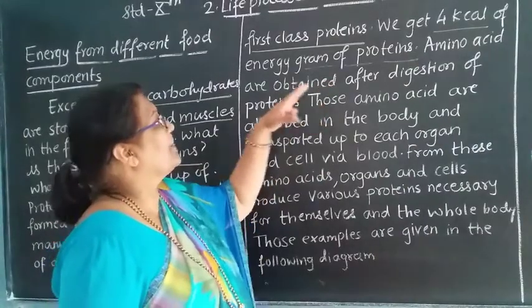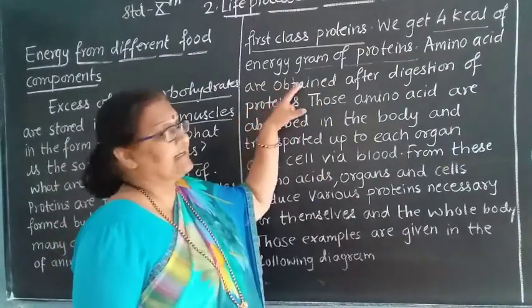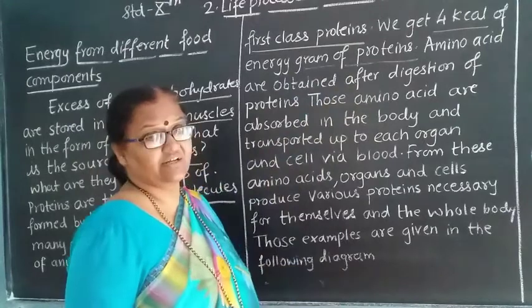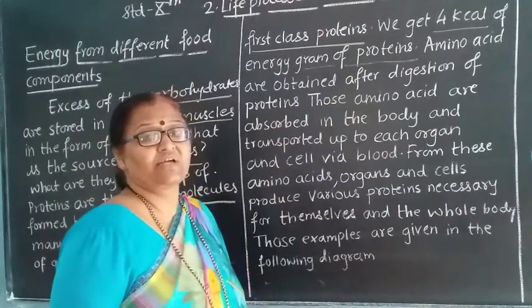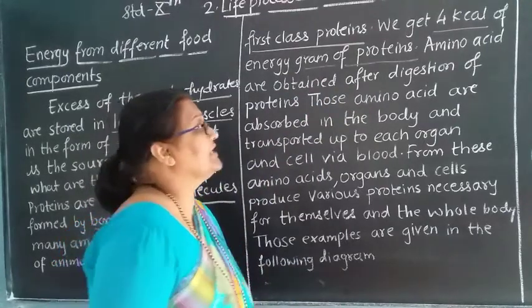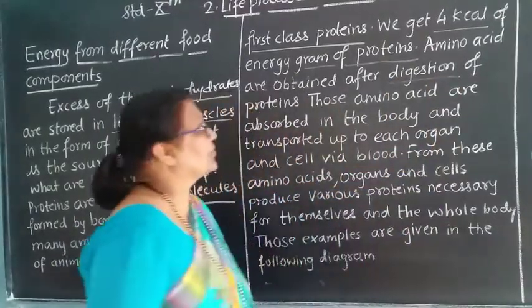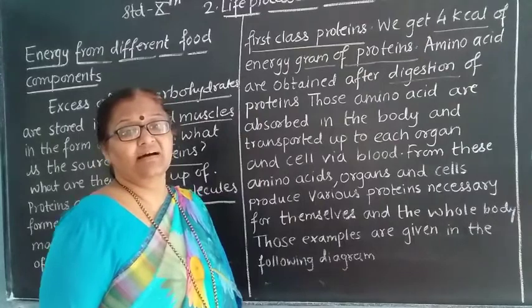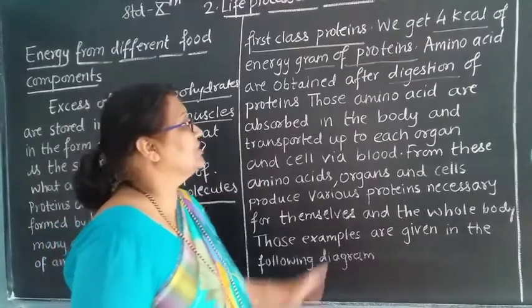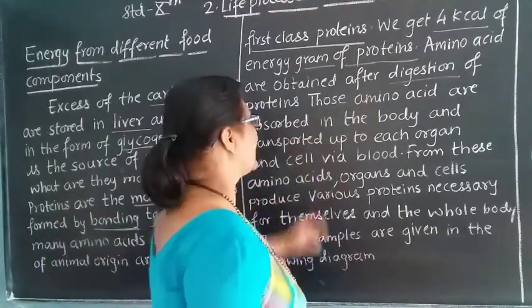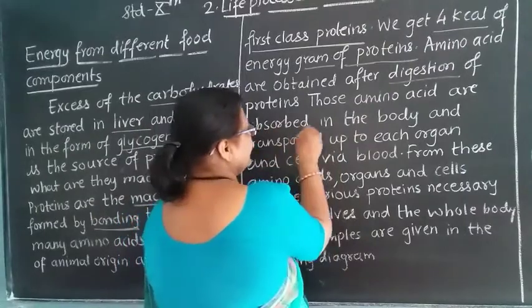See here, amino acids are obtained after digestion. So what happens whenever we digest the proteins? After digestion of the proteins we get the amino acids. Those amino acids are absorbed in the body.